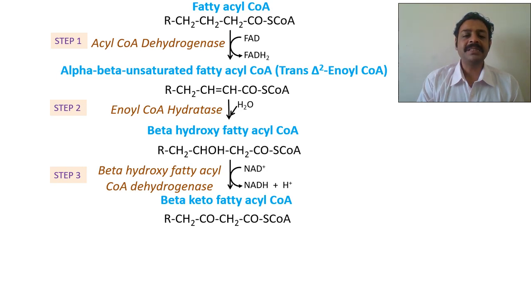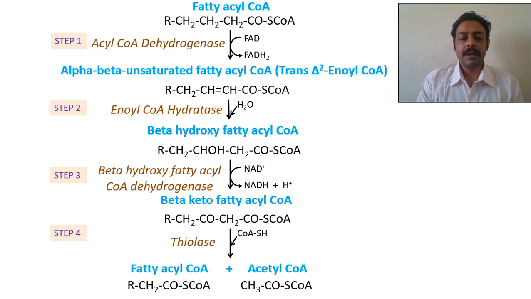See what it has become? It has become CO. As I told you, when CO is there, that area can be easily broken. Now you just remove the CoA and add another CoA. This bond is already weakened. So what does it become? It becomes acetyl CoA. See where you have broken? You have broken here. So what happens? You attach one CoA here, so it becomes fatty acyl CoA plus the one acetyl CoA you have broken off.